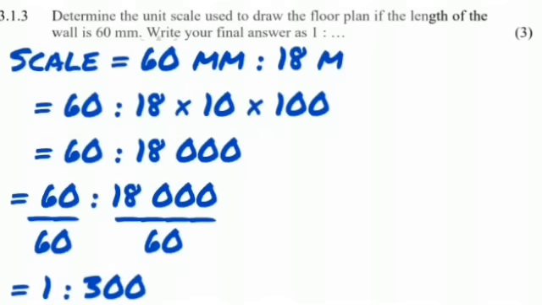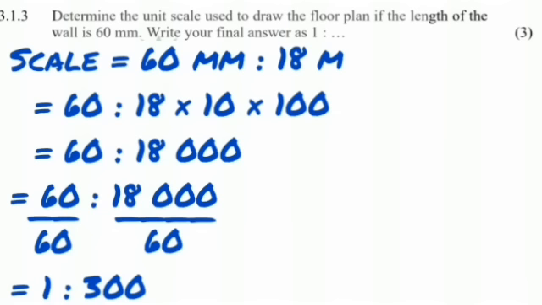Then in 3.1.4, it says determine the unit scale used to draw the floor plan. If the length of the wall is 66 millimeters, write your scale as 1:2. Basically here we are trying to calculate a scale factor. So we have been given measurements, meaning the actual length and the map length, and we are going to use those to determine our scale factor. So on the map we are dealing with 66 millimeters. In reality we are dealing with 18.